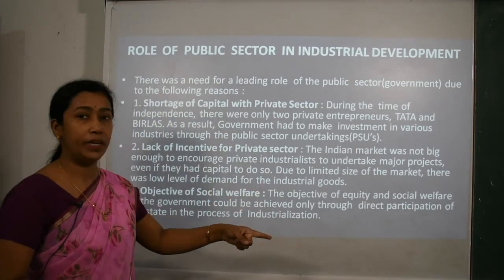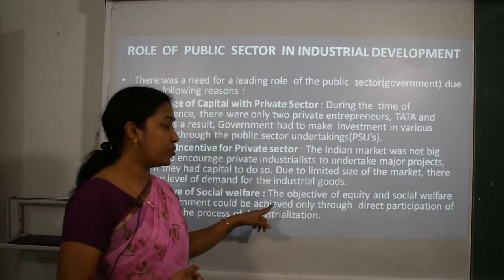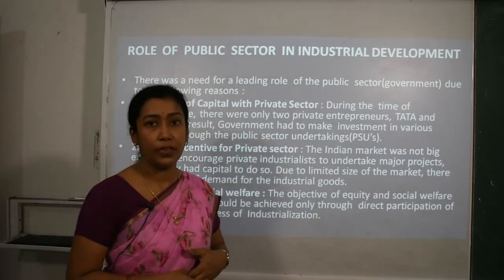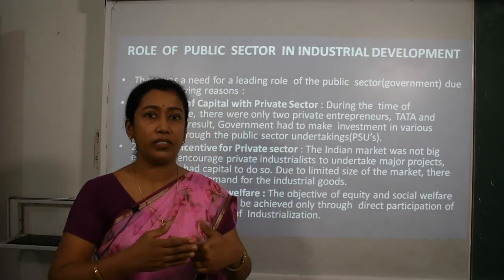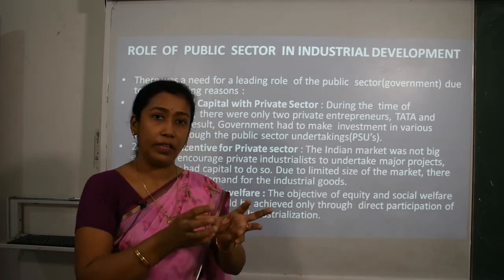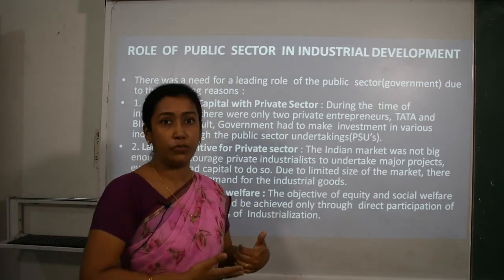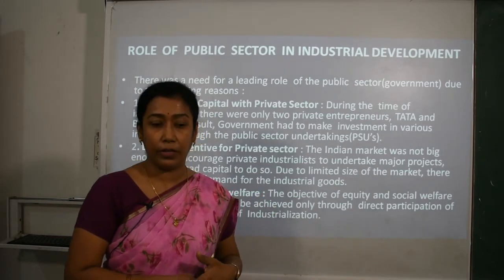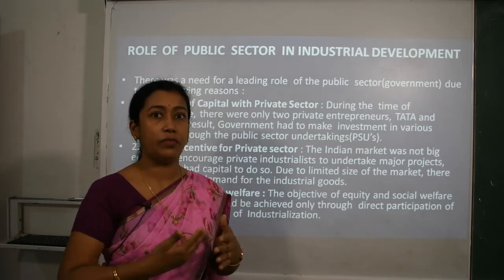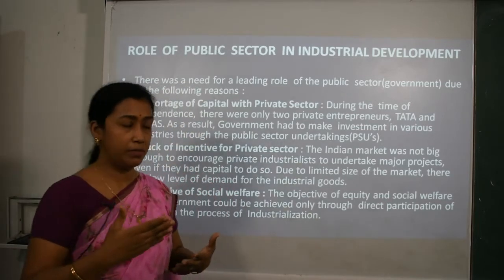The objective of equity, that is equality and social welfare of the government, could be achieved only through direct participation of the state in the process of industrialization. That means each and every state should participate, take initiative or give incentive in industrialization. Then only this objective of social welfare could be achieved. That is, regional disparities will be reduced. Each and every state will get chances to develop themselves in terms of industrialization.